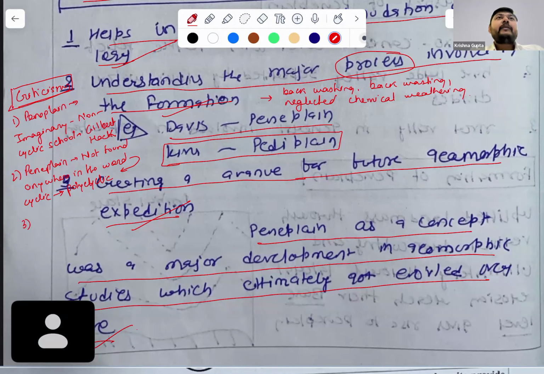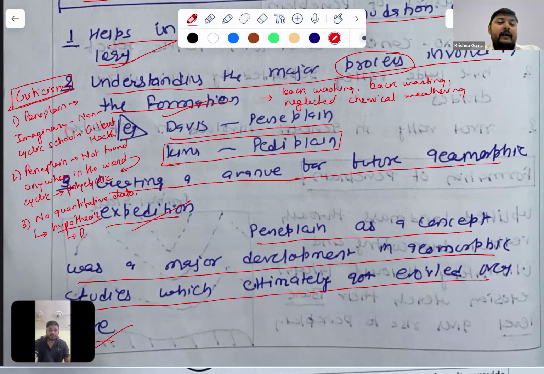The third thing we will say here is that Davis provided no quantitative data. It was just something given as a hypothesis.